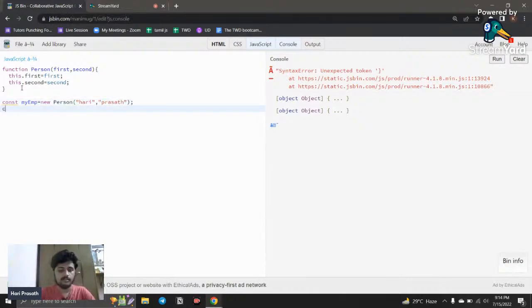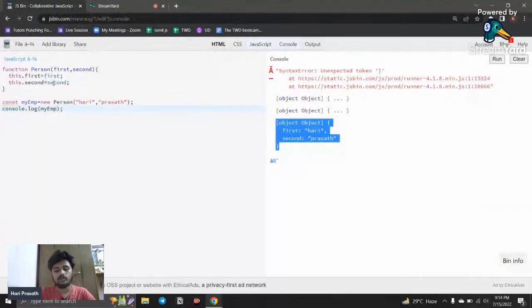If I say console.log and call the object like this, and run this, here you can see an object is created. So this is also a method to create an object.